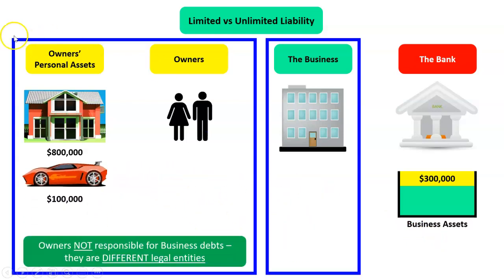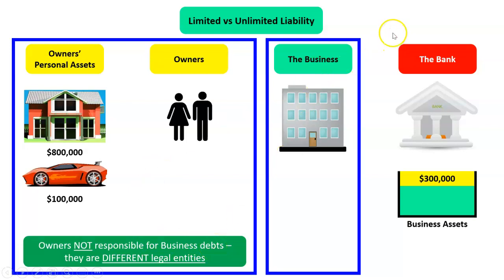Why? Because in the eyes of the law, there's two groups, two barriers here. See this blue box? That's the owners as a legal entity. They are different to the business as a legal entity. If you're doing accounting, it's called the entity concept, the entity principle, entity assumption. The owners are not responsible for business debts.